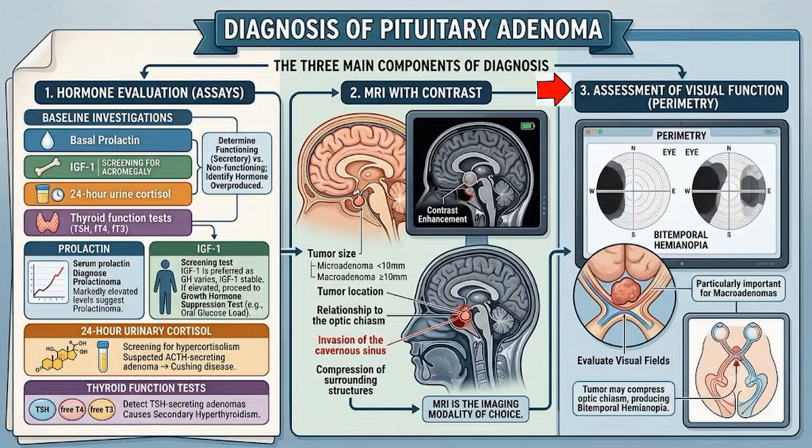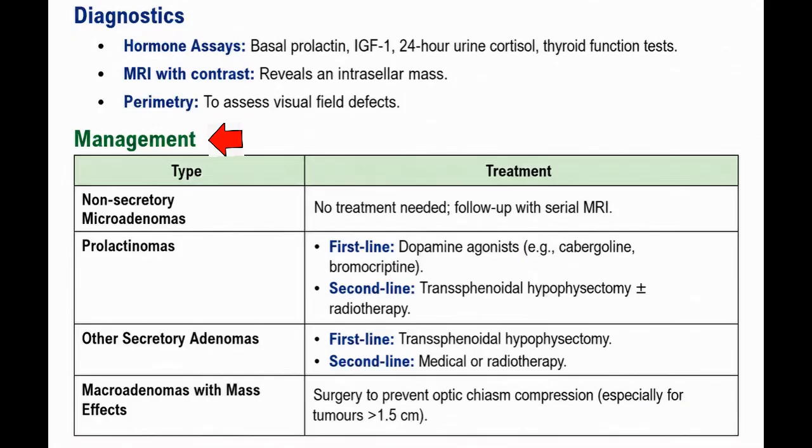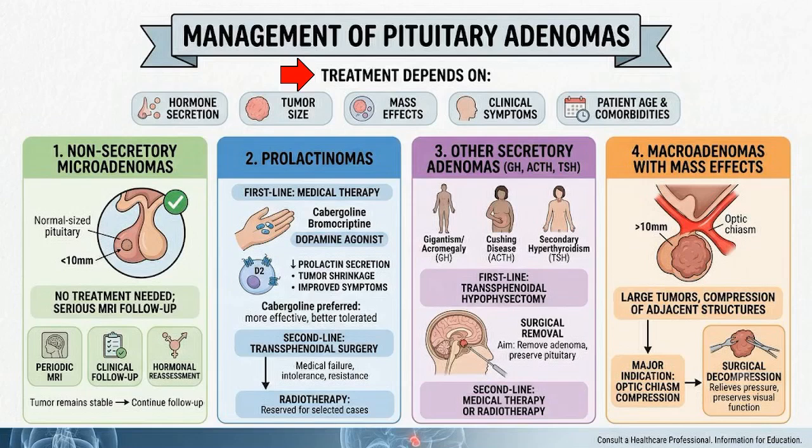3. Perimetry. Perimetry is performed to evaluate the patient's visual fields. This is particularly important in macroadenomas, because enlargement of the tumor may compress the optic chiasm and produce bitemporal hemianopia. Management. Treatment depends on whether the tumor secretes hormones, tumor size, presence of mass effects, clinical symptoms.